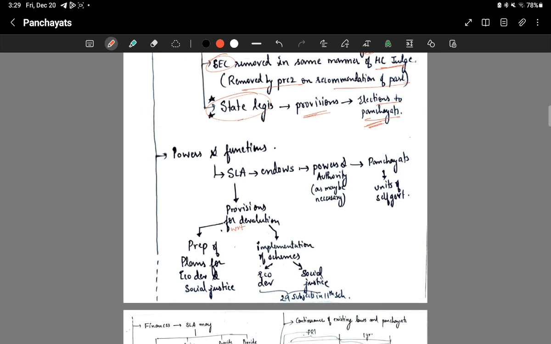Then powers and functions. The state legislative assembly endows some powers and functions, as may be necessary, to panchayats in order to function as units of self-government. Now this state legislative assembly can make provisions for the devolution of these powers and functions with respect to preparation of plans for economic development, social justice, and also with respect to implementation of schemes of economic development and social justice, or with respect to any of the 29 subjects in the 11th schedule.